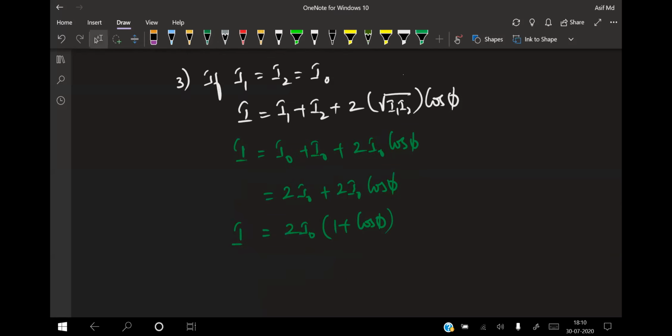Now, 1 plus cos theta is equal to how much? Can anyone tell me? We know that cos 2 theta is equal to 2 cos square theta minus 1.